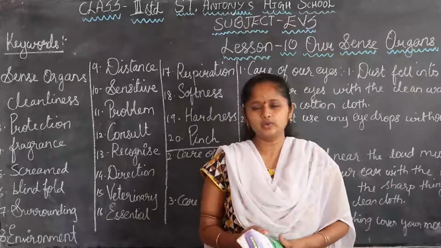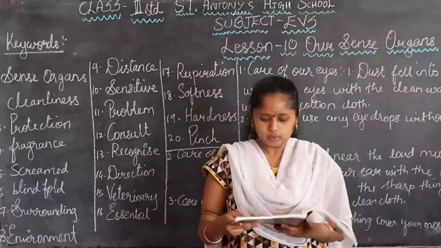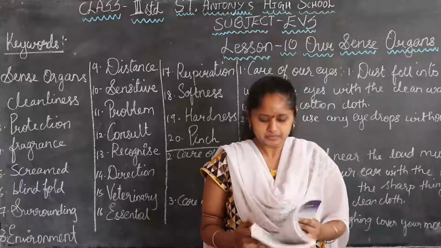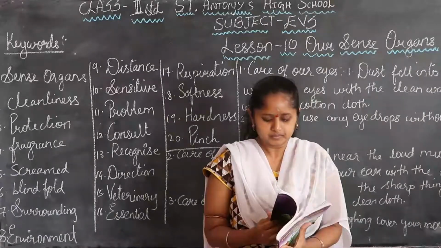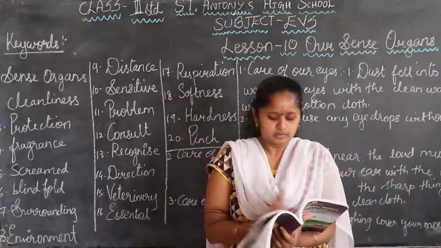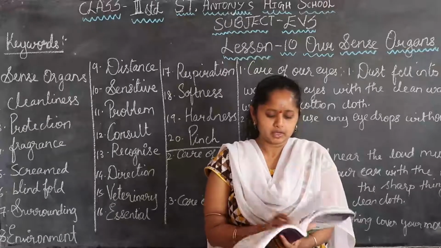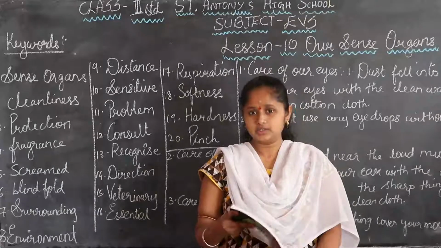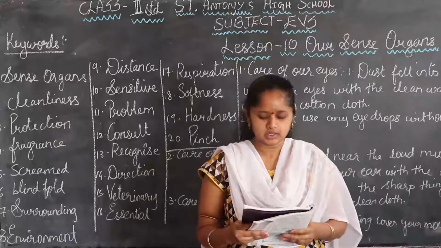Shall we go within the lesson? Yes. Open page number 86.